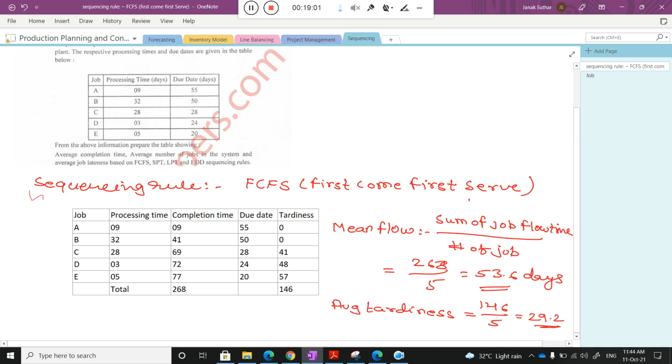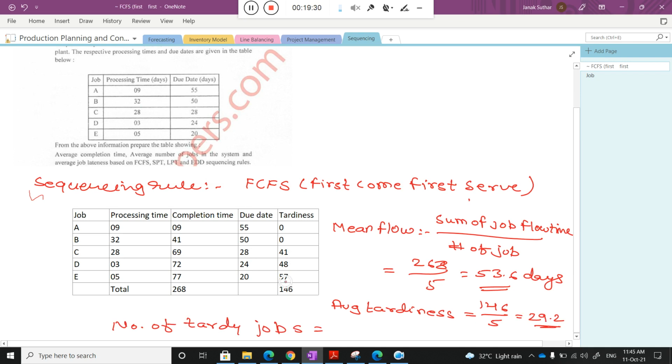Okay, so now the next question is: what is the number of tardy jobs? That is, the number of delayed jobs. The number of tardy jobs is equal to how many jobs will be delayed.